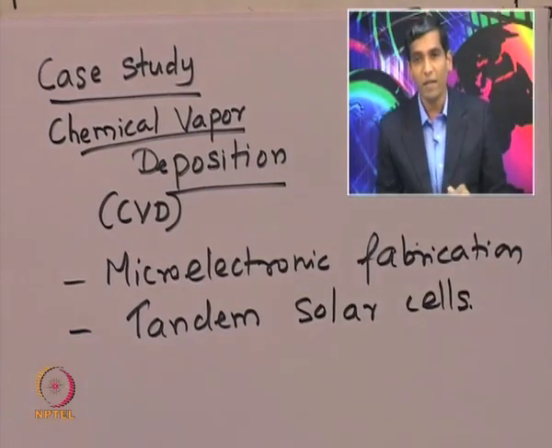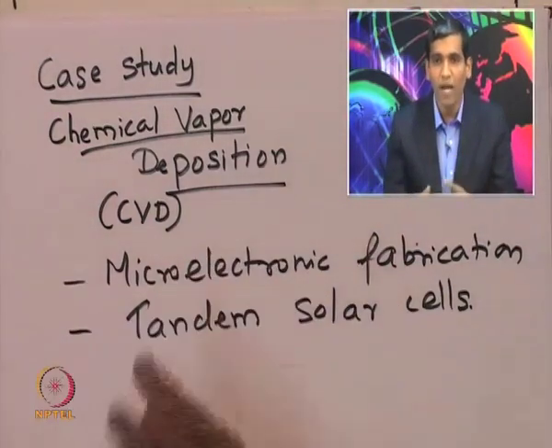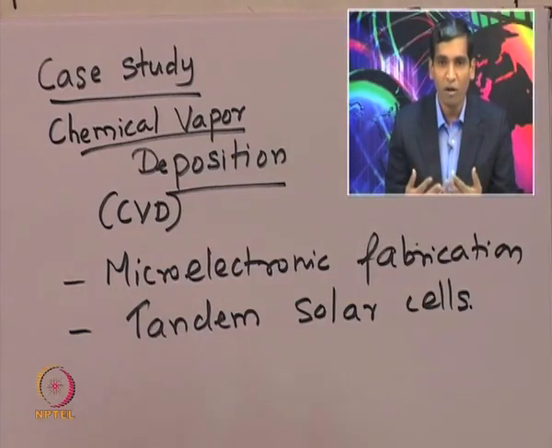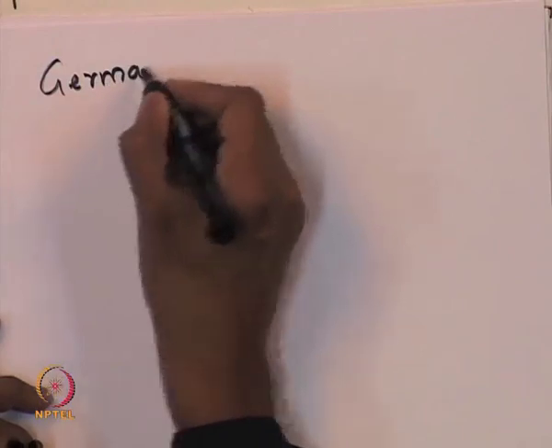So, we will take a specific case of chemical vapor deposition which is applicable to microelectronic fabrication, and see how it can be viewed as a heterogeneous catalytic system and how it can be modeled in order to obtain certain design parameters. An interesting example of that is the growth of germanium epitaxial film.